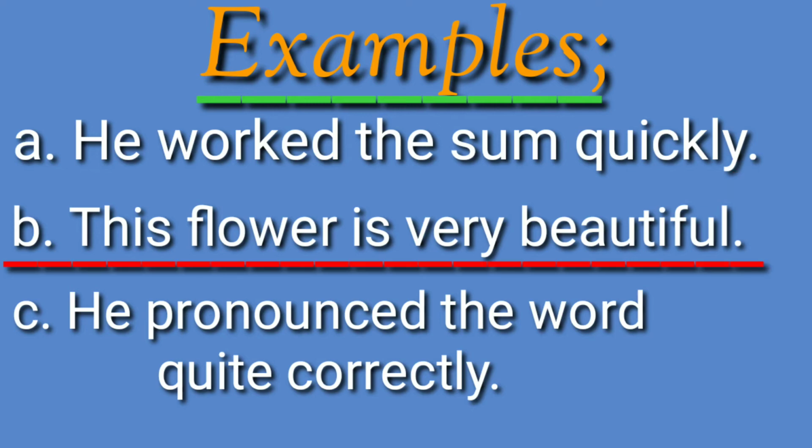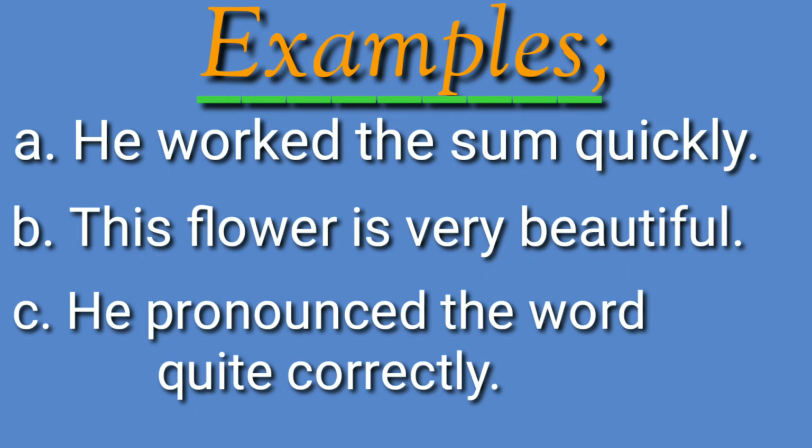Let's examine the second sentence, namely, this flower is very beautiful. In this sentence, the word very explains the word beautiful. We know that beautiful is an adjective because in this sentence it qualifies the noun flower. The word very adds more information about the adjective beautiful. So, very is an adverb.